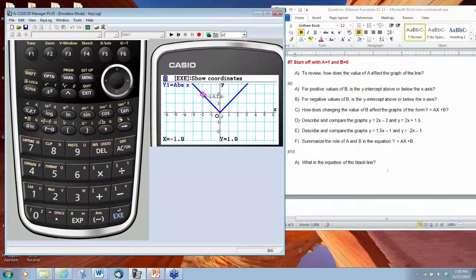So the domain is going to be all real numbers, and the range is going to be all values of y that are greater than or equal to 0. This is our basic parent absolute value function.